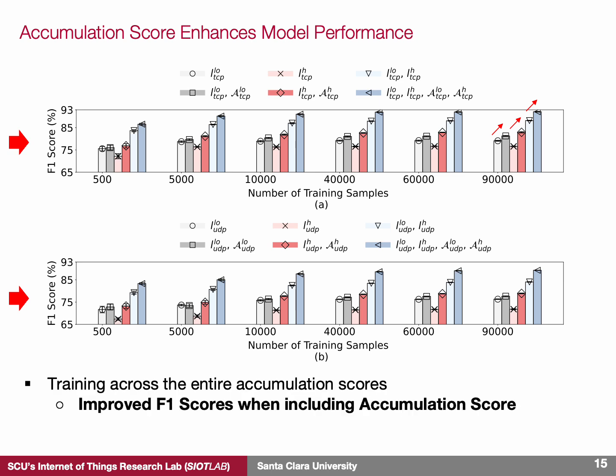Moreover, the accumulation score proves particularly useful when some latency features are restricted or when the number of samples is limited. For example, in situations where only UDP features can be used instead of TCP, we see significant performance improvements. Here, with only 5,000 samples, we observed that using the response to high payload UDP packets results in 67% accuracy, but when we add accumulation score to the feature vector, the accuracy increases to 73%. In summary, these results show that using the accumulation score enhances accuracy for all TCP and UDP based features.